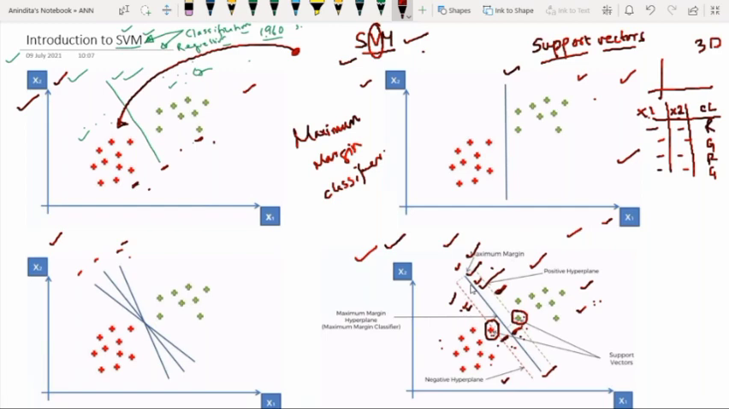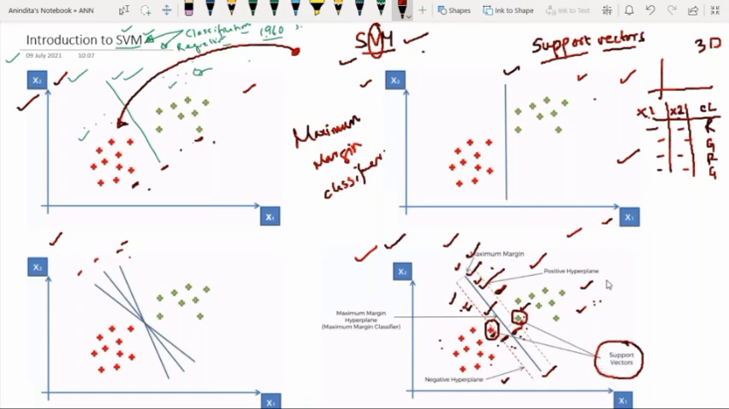To understand the support vector machine algorithm, you have to understand this basic concept: which one is the hyperplane, which one is the vector. Now let's talk about these two points, the red and green points. All points are known as vectors, fine, but specifically these red and green points are known as support vectors, right? Now we have to understand why they are known as support vectors.